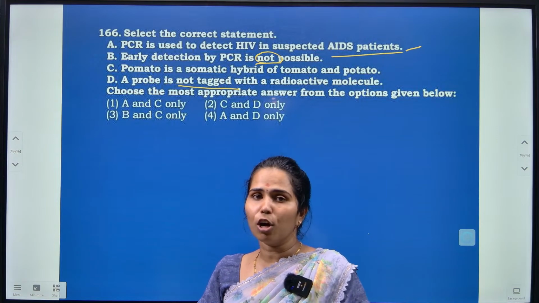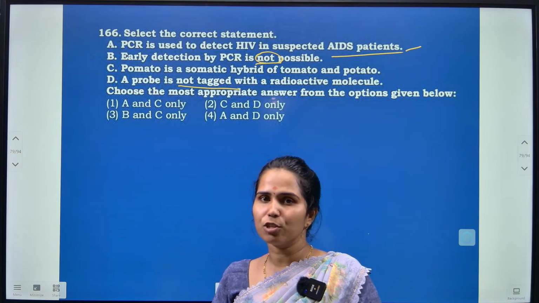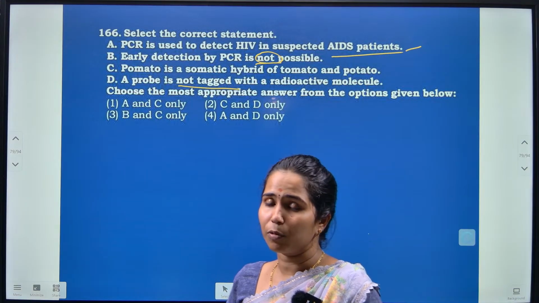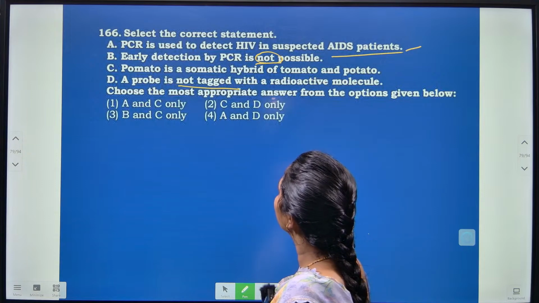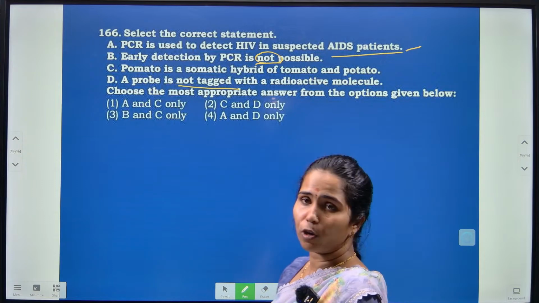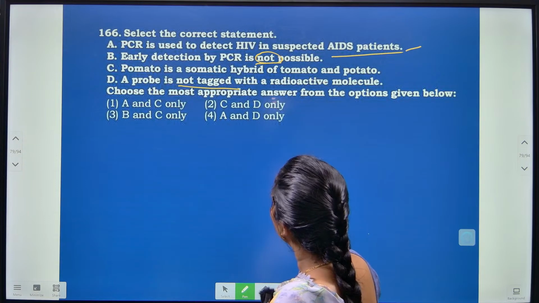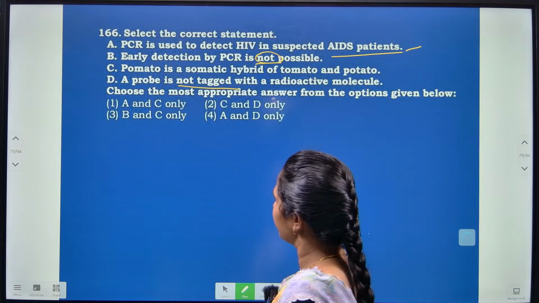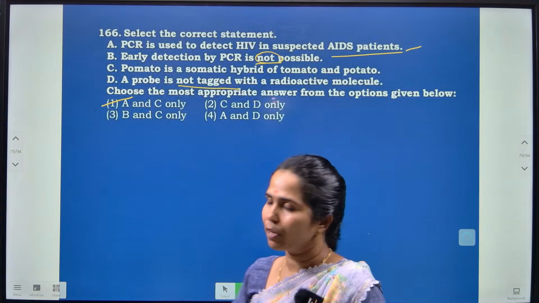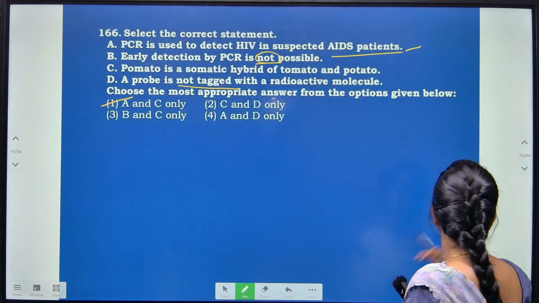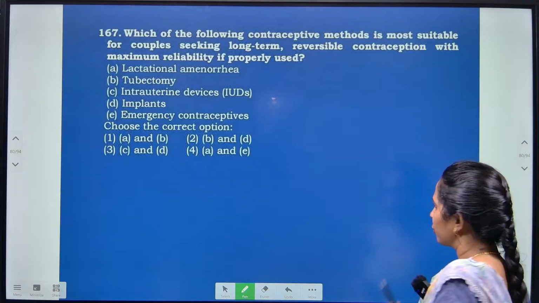But in the normal gene sequence, this probe has to get complementary, tagged with the radioactive molecule here. So the correct statements from the given options are option A and option C here, okay. So A and C are the only correct options from the given question here, and the remaining two are not going to suit the question.